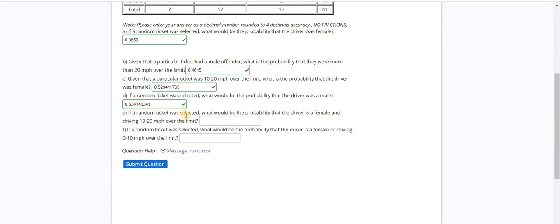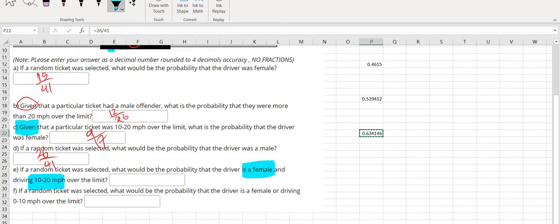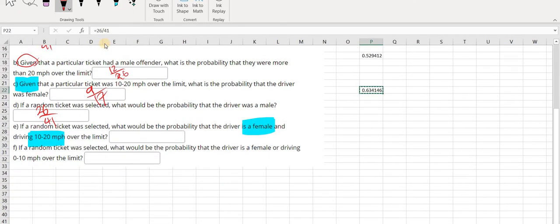The next question: if a random ticket was selected, what would be the probability that the driver is a female and driving 10 to 20 miles per hour over the limit? Since this is an and event, I need to find the number that satisfies both categories. So the categories are female and drive 10 to 20 miles per hour over limit. How many females drive 10 to 20 miles per hour over limit? That is 9 females. So 9 females out of the total of 41. 9 out of 41. There's the answer.